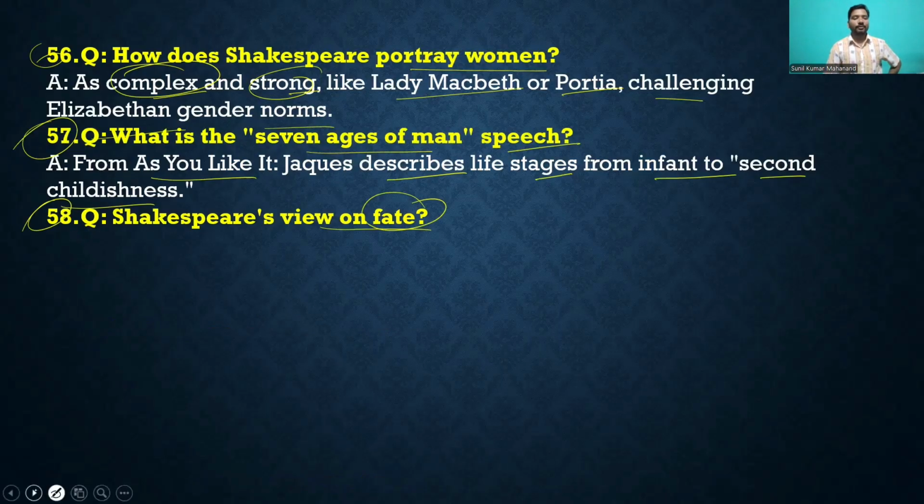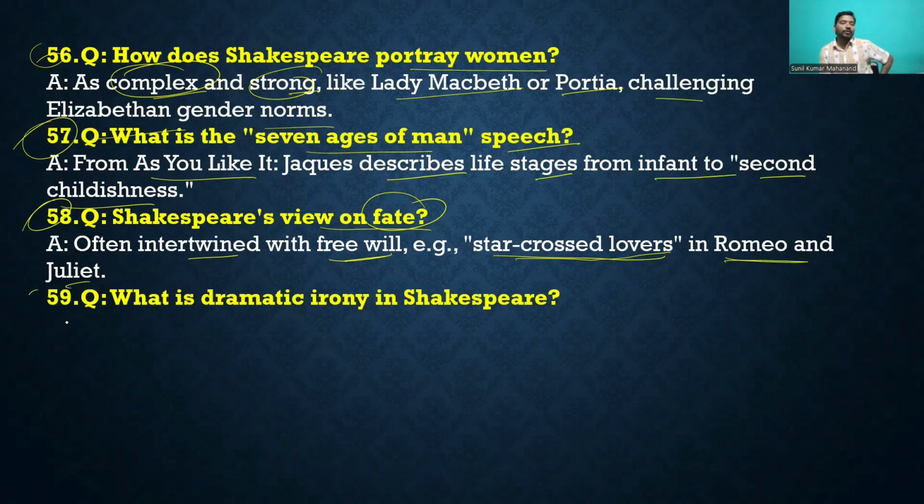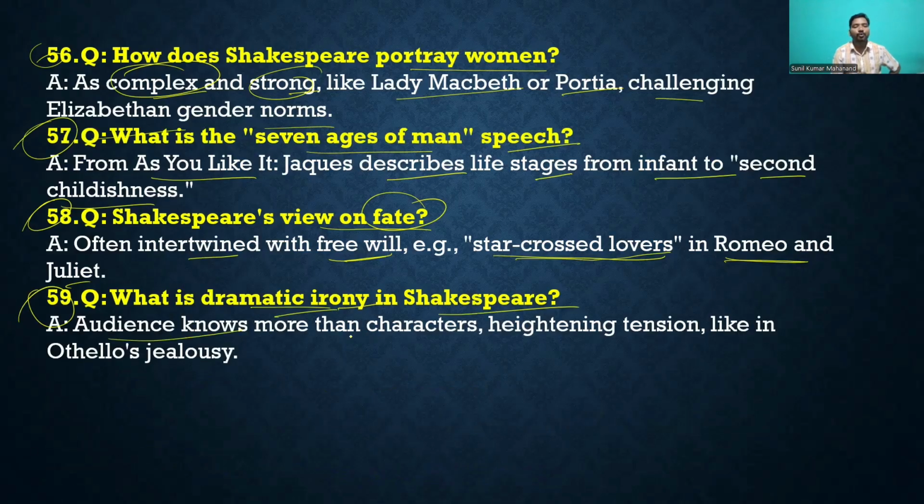Fate, you can say, is intertwined with free will, that means star-crossed lovers in Romeo and Juliet, fate and star-crossed lovers. Question number 59. What is the dramatic irony in Shakespeare? Where is dramatic irony in Shakespeare? You can say that the audience knows more than the character, highlighting the tension, like in Othello's jealousy.